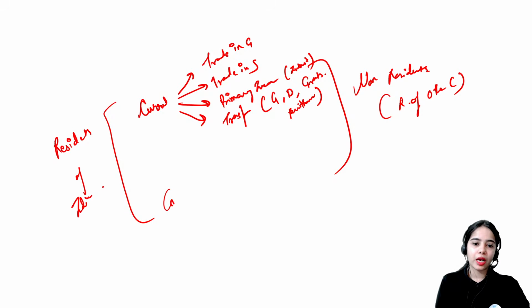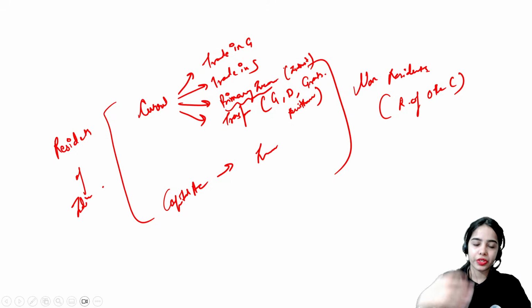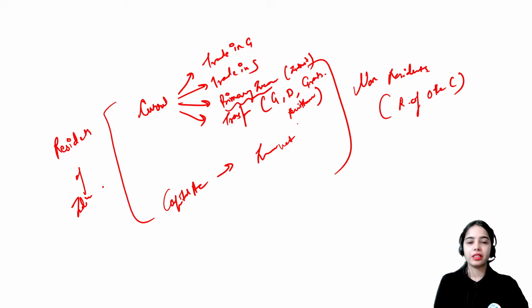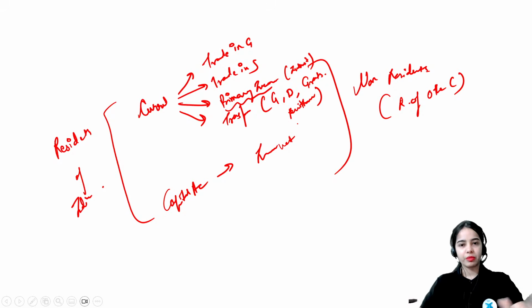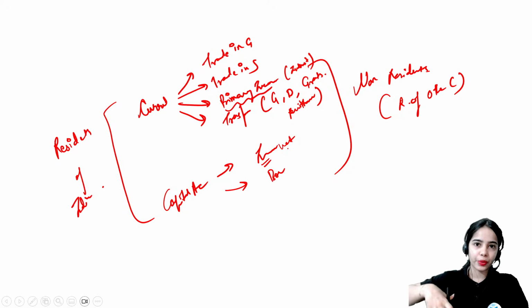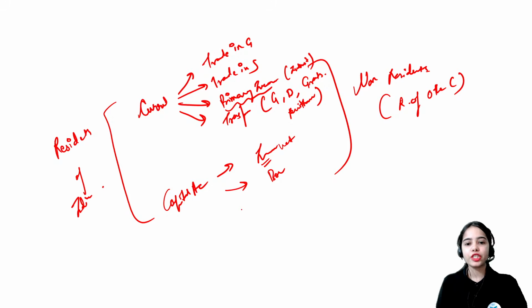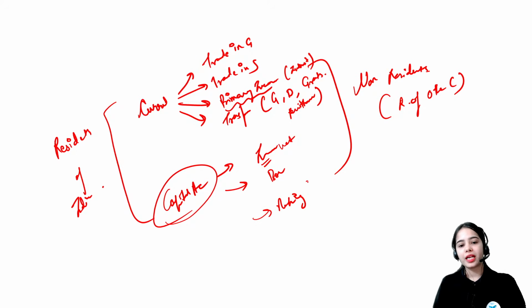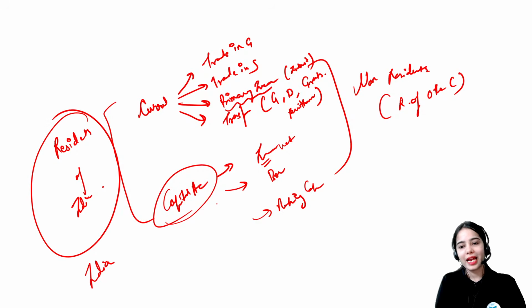Then there are capital account transactions. In the primary income, the interest payments come. But when we talk about investment, the foreign direct investment and portfolio investment, the whole investment comes under the capital account. Then the borrowings, the external commercial borrowings, the borrowings that we are doing from outside, the short-term debt and such. All of that comes under the capital account. The banking capital, the borrowings between banks and such, also comes under the capital account if the transaction is between India and the rest of the world.